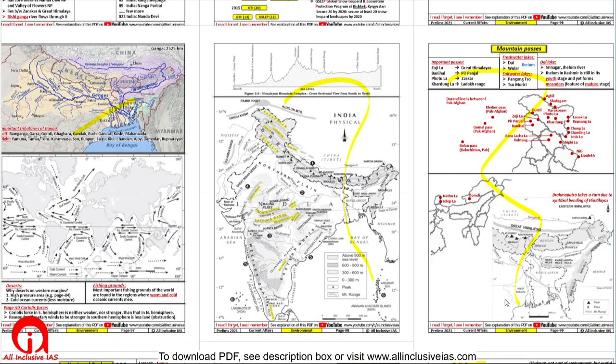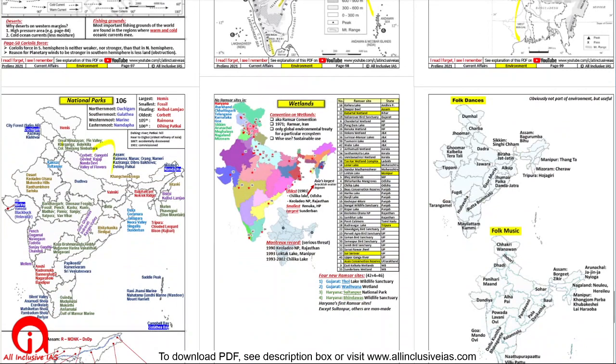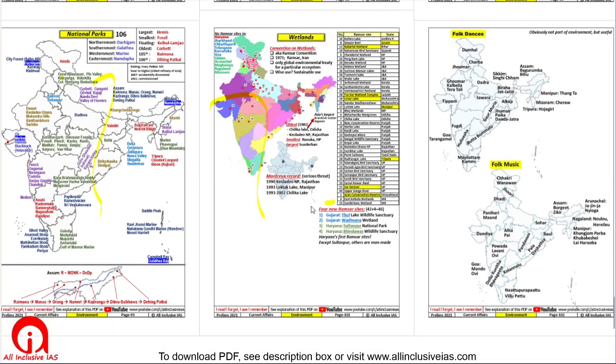some important mountain passes, national parks, wetlands along with the new additions, and two maps on folk dances and folk music. Obviously not a part of environment, but just for your help, I have written some folk music and dances in which state they are. So at least you should know the name of the state.